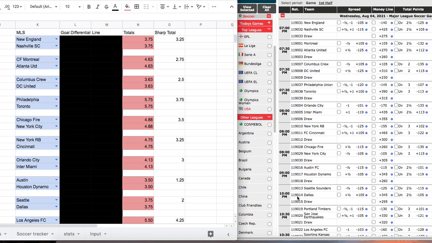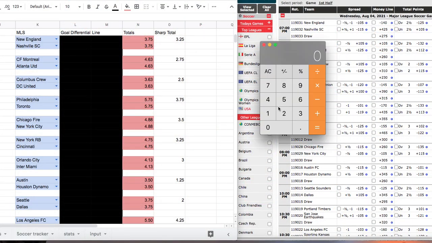Come back here, Austin and Houston, and you can see again how much of a change I made, and that's another good lesson in tweaking your model. 3.5 was the old way I calculated. The new way I have it at 1.25, and you can see here the total is 2.5. So the only way we'd lose this wager is if they scored 3 goals. We have it at 125. I'll go ahead and show you. We'll do the calculation on the margin here. So 125 divided by 2.5.